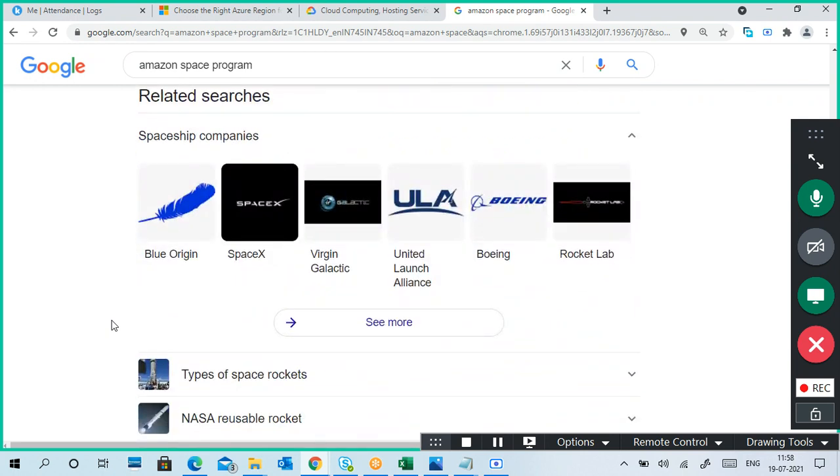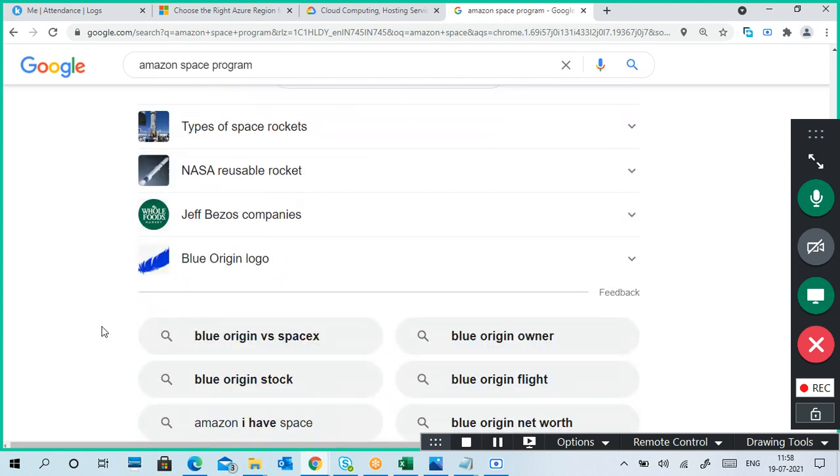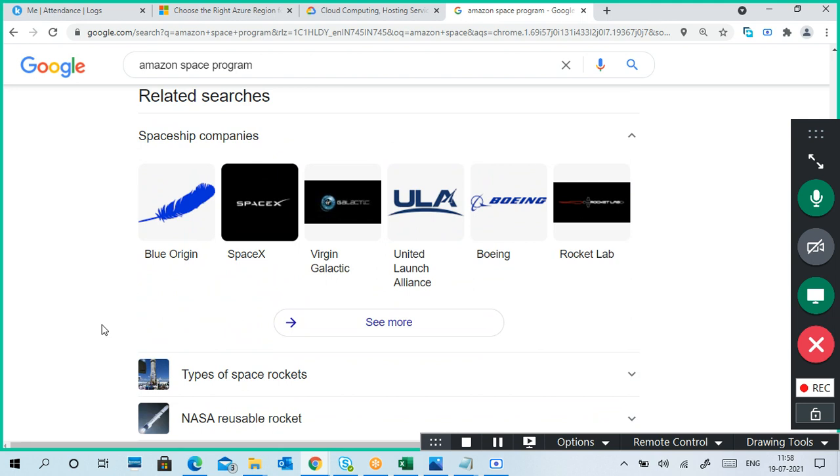And Elon Musk is trolling him on Twitter also. Just like yesterday, someone tweeted that he's just going to touch the edge of space, and Elon Musk retweeted that.